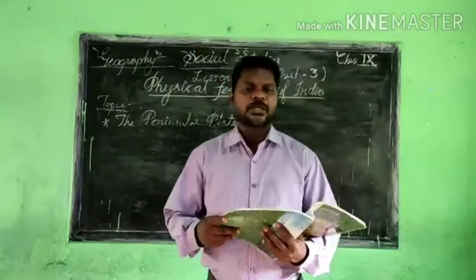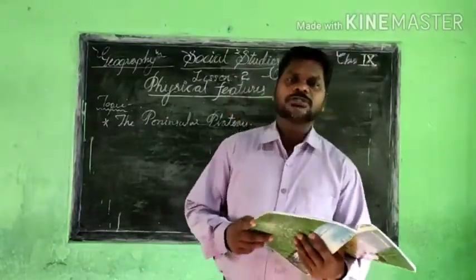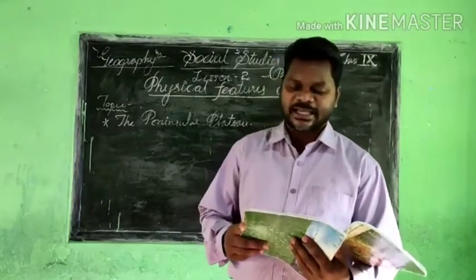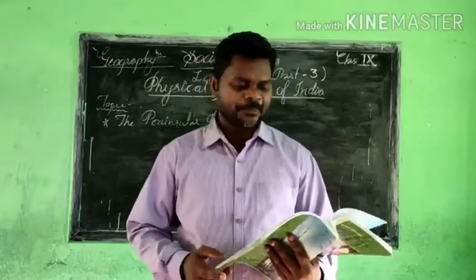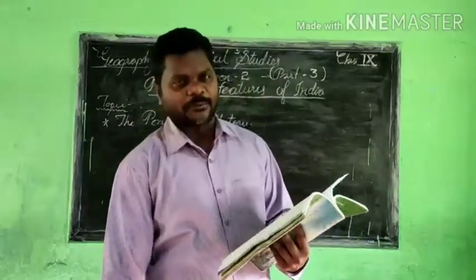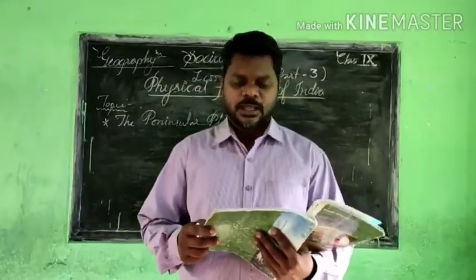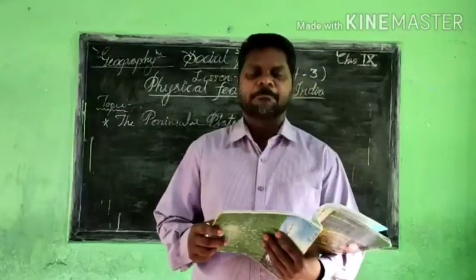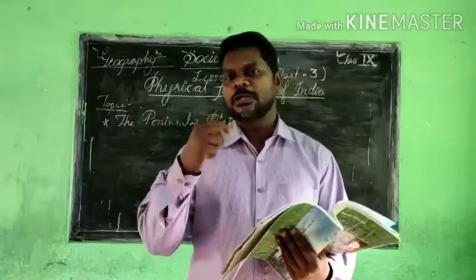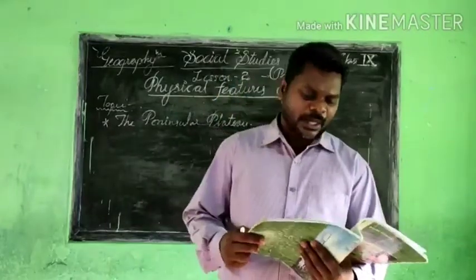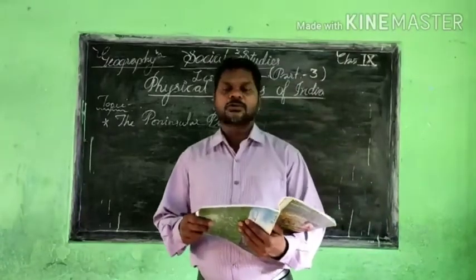The Peninsular Plateau is a tableland composed of crystalline, igneous and metamorphic rocks. It was formed due to the breaking and drifting of Gondwana land.